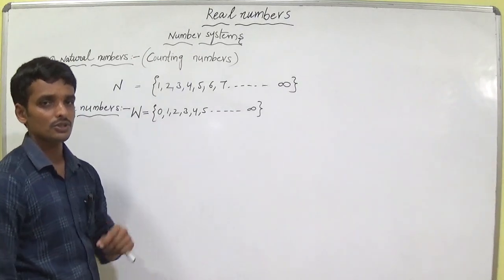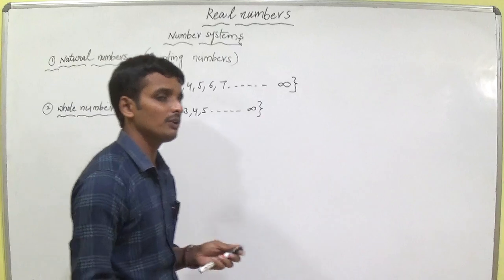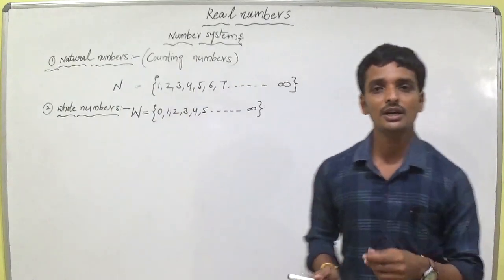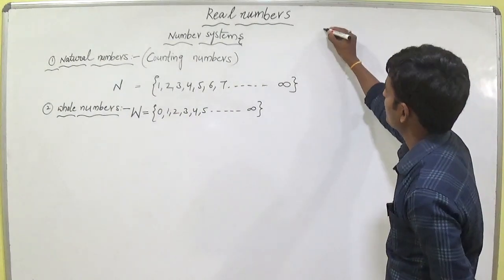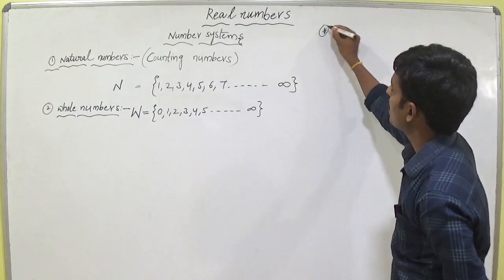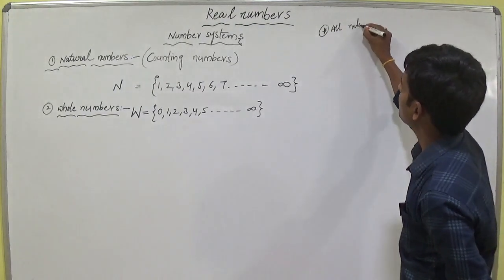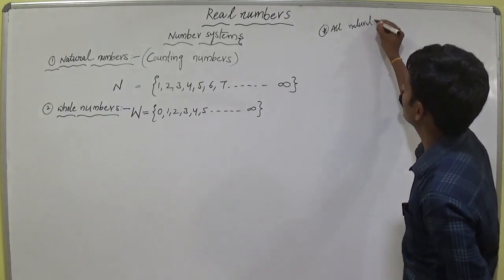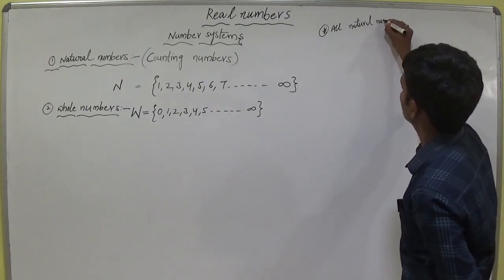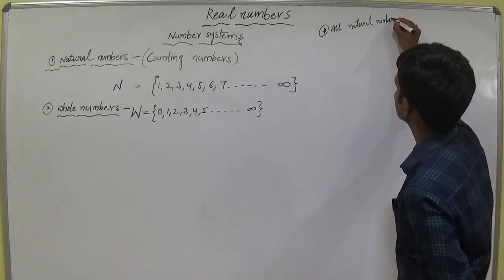Okay, I will ask you some questions. Here is an important statement, and you have to tell me the answer. The statement is: all natural numbers are whole numbers.